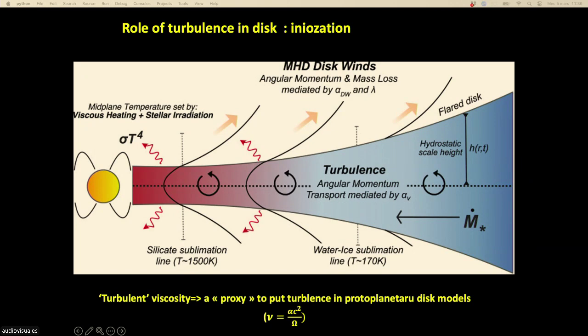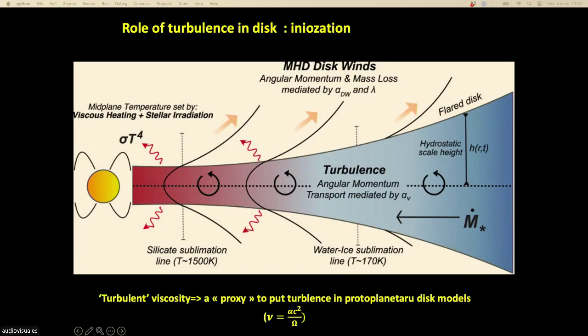To do that, you first do a real compressible MHD simulation where you simulate the turbulence for a few orbits, because it is very computer demanding. And you directly measure the value of alpha in the numerical simulation. Alpha is of the order of the velocity fluctuation divided by the sound velocity of the system.